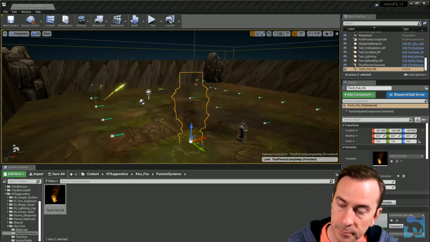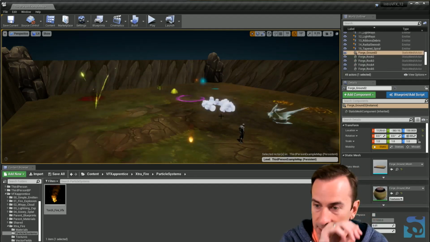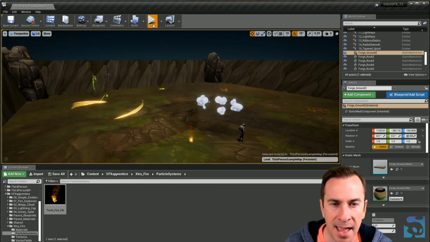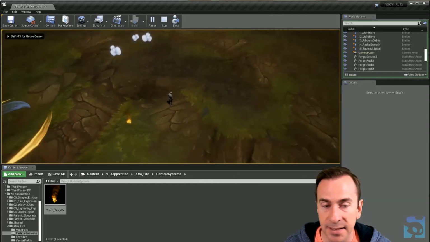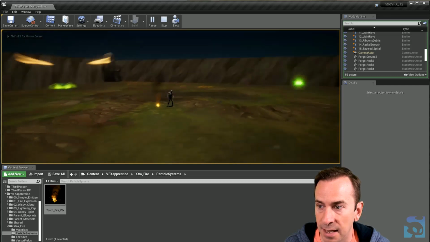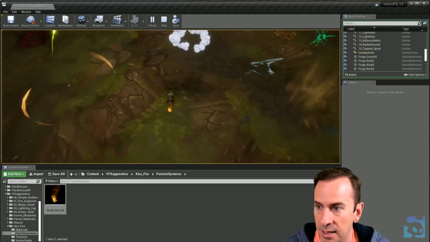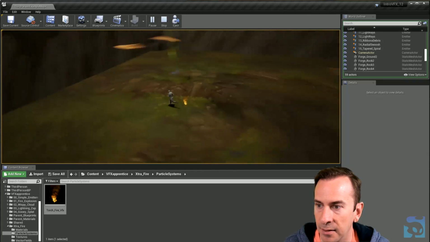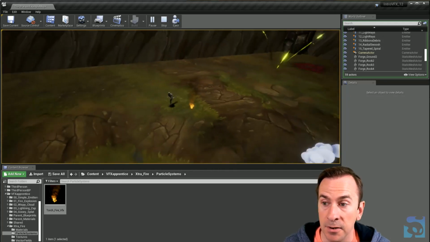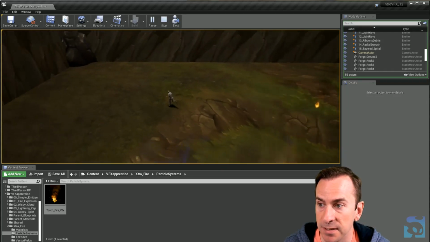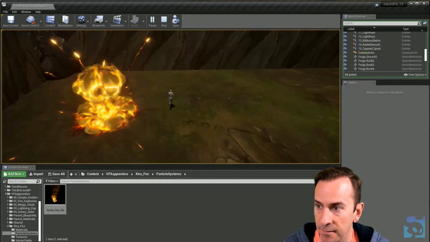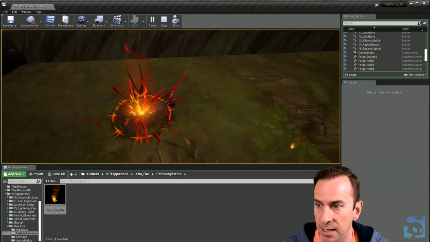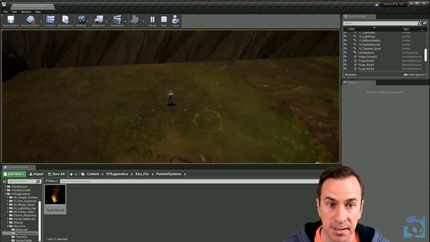Okay. So back in here, I've hit G. Play is worth saying too, if I really want to see what it's like in game, running around with it. And because I have the third person assets, I can come over here and, yeah, okay, it's looking pretty good next to him. I can jump around it. See how I like that little fire. Also, when I'm in play, I can fire off my blueprints. And in the class, we have the fire explosion, the nethery explosion, the lightning explosion, and the poisonous gooey explosion.